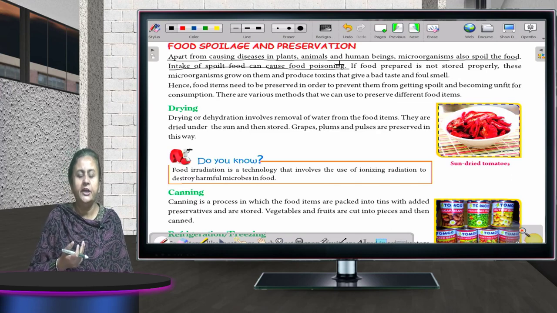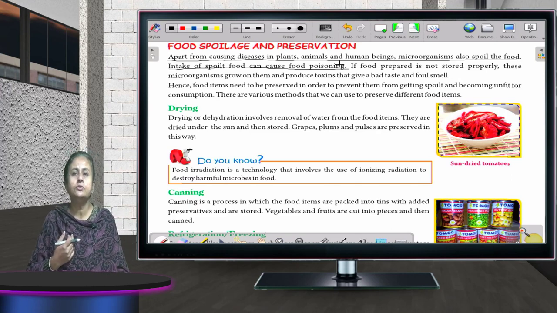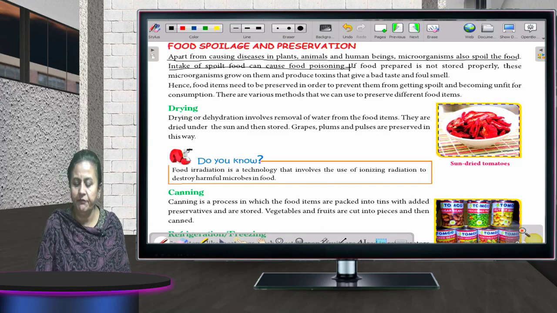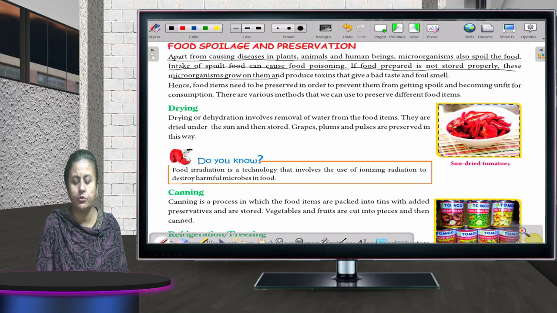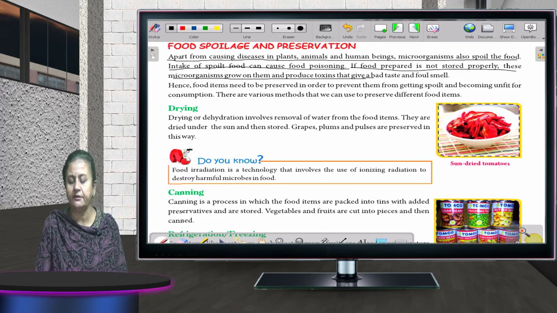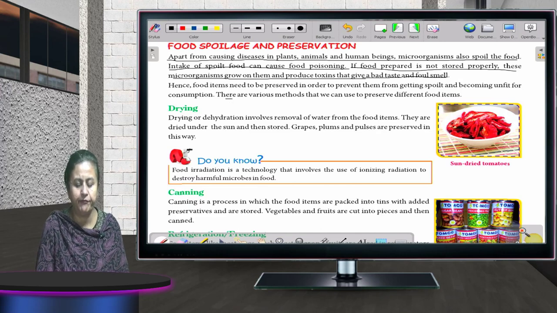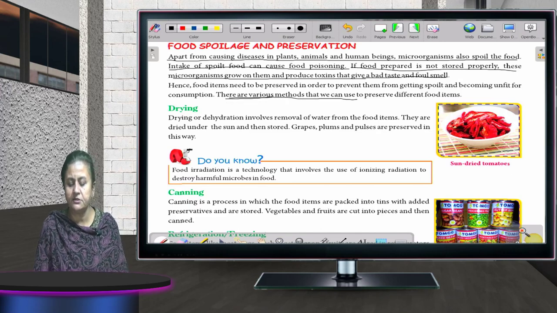If food prepared is not stored properly, these microorganisms grow on it and produce toxins that give a bad taste and foul smell. There are various methods that we can use to preserve food items.